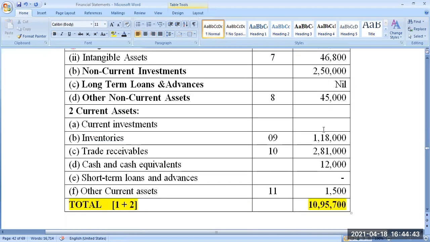10,95,000, 10,95,000. If so, the company's balance sheet is done. So this is how you have to do the profit and loss account of the company as well as the balance sheet of a company. This is all done